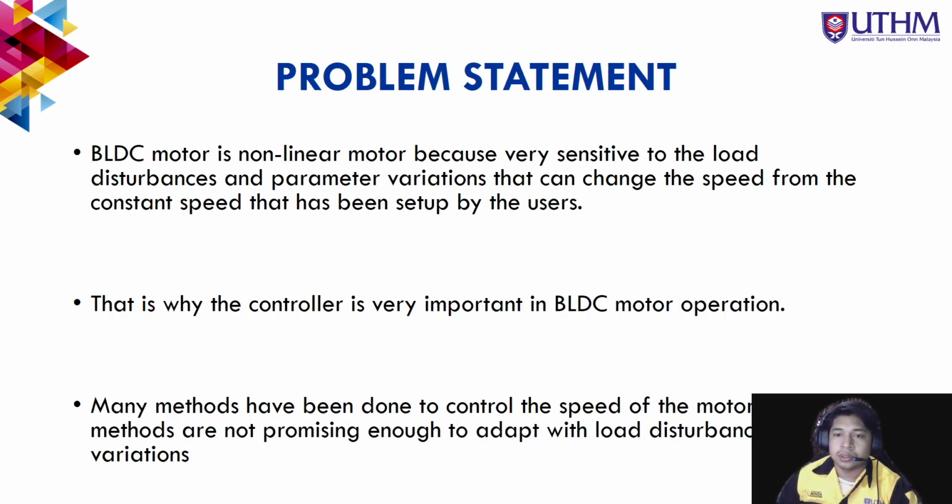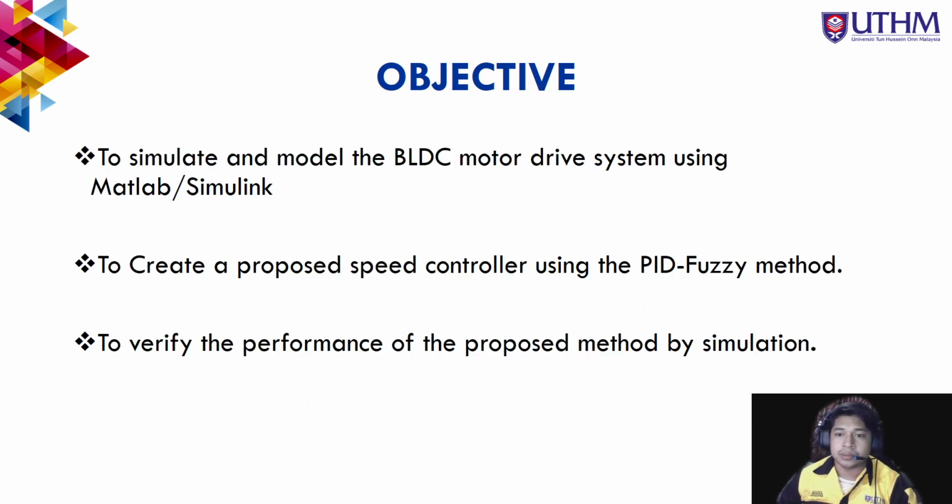Next, for the problem statement. As I did the research, a BLDC motor is a non-linear motor because it is very sensitive to load disturbance and parameter variation that can change the speed from the constant speed that has been set by the user. So that is why control is very important in BLDC motor operation. Many methods have been used to control the speed of the motor, but the methods are not promising enough to adapt to the disturbance and variation.